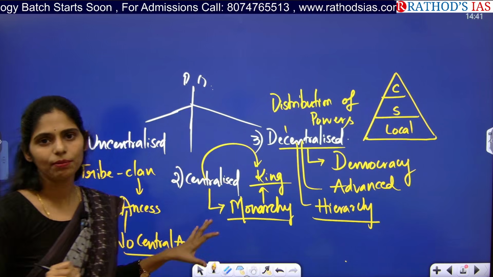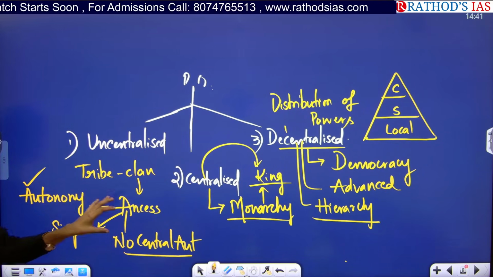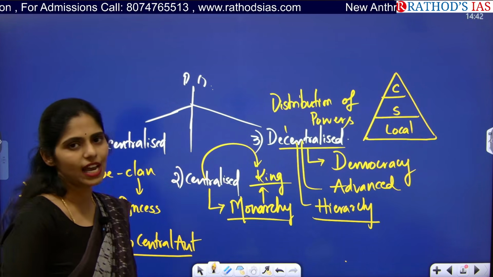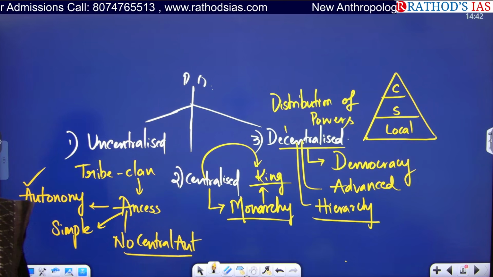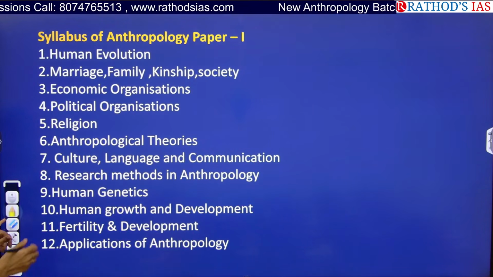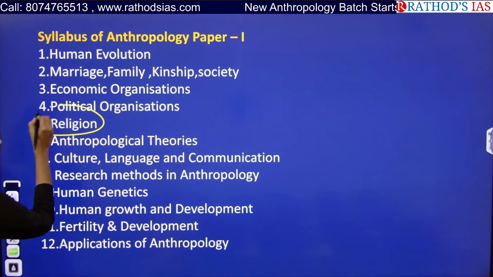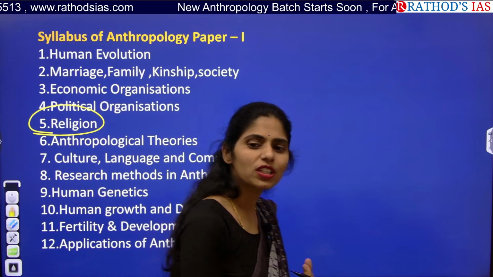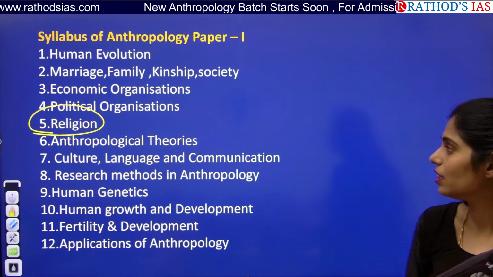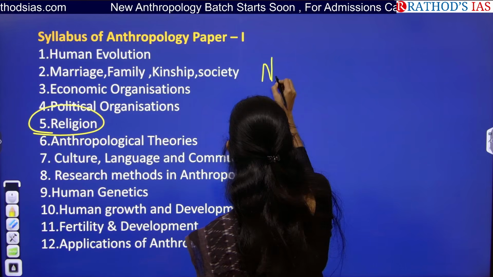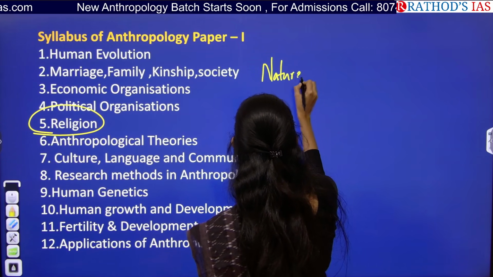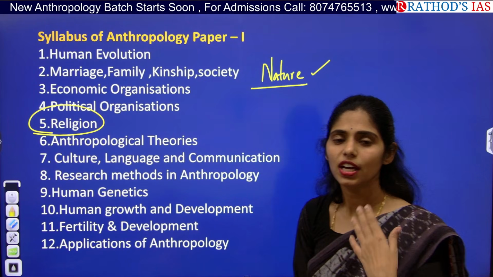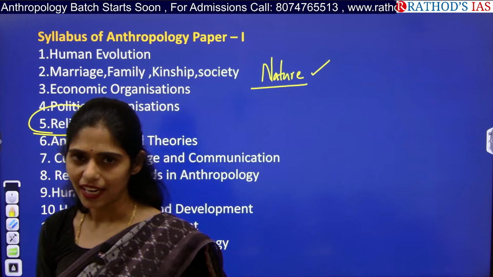So you will be seeing the different types of uncentralized, centralized and decentralized with examples in this fourth chapter, that is political organization. So what is the fifth chapter? Fifth chapter is religion. This will be a very, very interesting topic. Here, if you see the roots of religion, earlier we used to worship nature. So the first form of worship is nature worship. For example, we used to worship water, air, fire, like that, right?